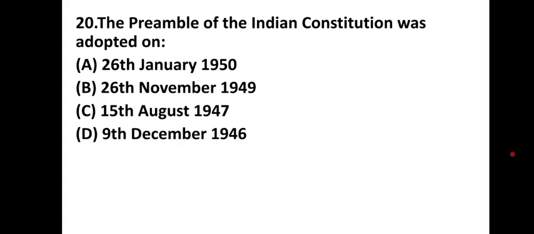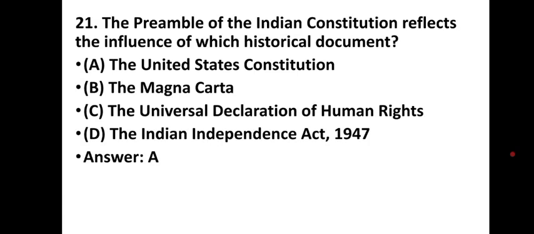The preamble of the Indian Constitution was adopted on? 26 January 1950, 26 November 1949, 15th August 1949, 9th December 1946. The preamble of the Indian Constitution was adopted on 26 November 1949. The preamble of the Indian Constitution reflects the influence of which historical document?